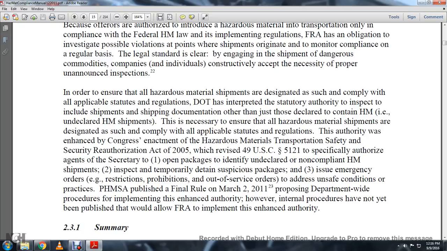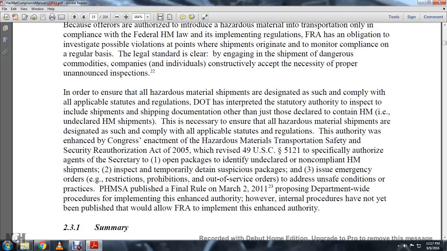With the rise in Title 49 U.S. Code 5121, that specifically authorized the agent to open packages to identify undeclared, non-compliant hazmat material shipments, inspection and temporary detaining of suspicious packages. Third, the inspecting, issuance of emergency orders, restrictions, prohibitions, and out of service orders to address unsafe conditions.